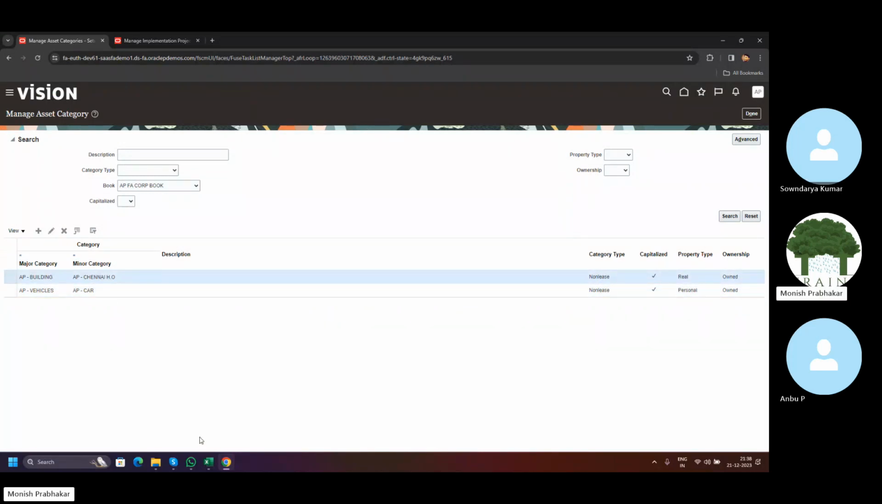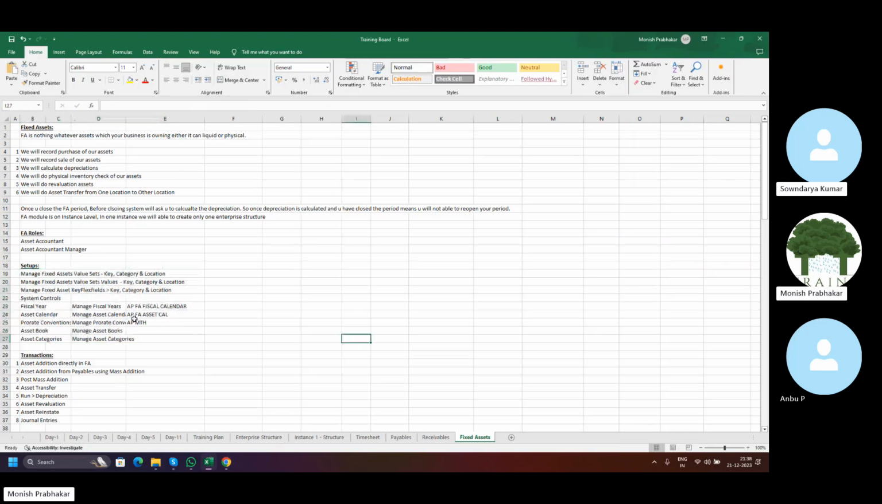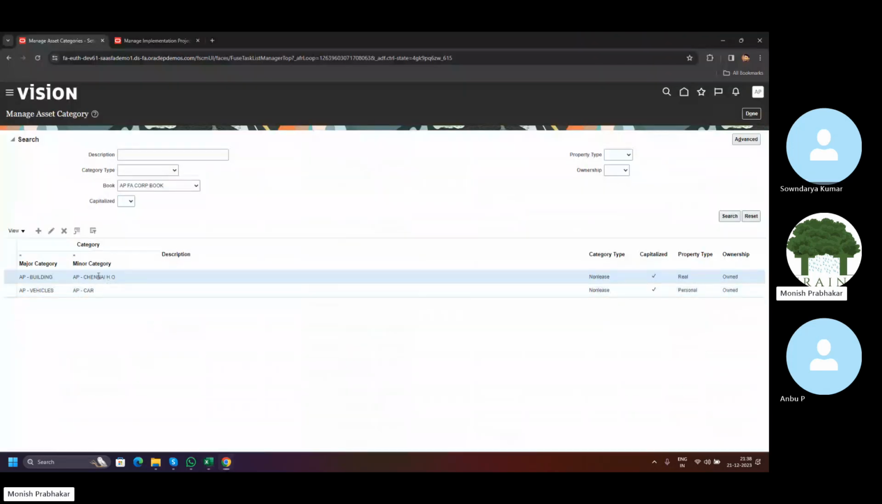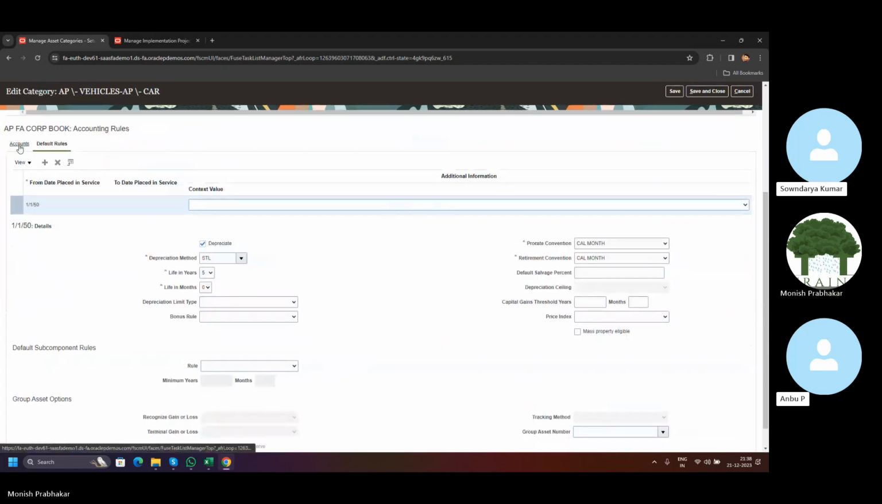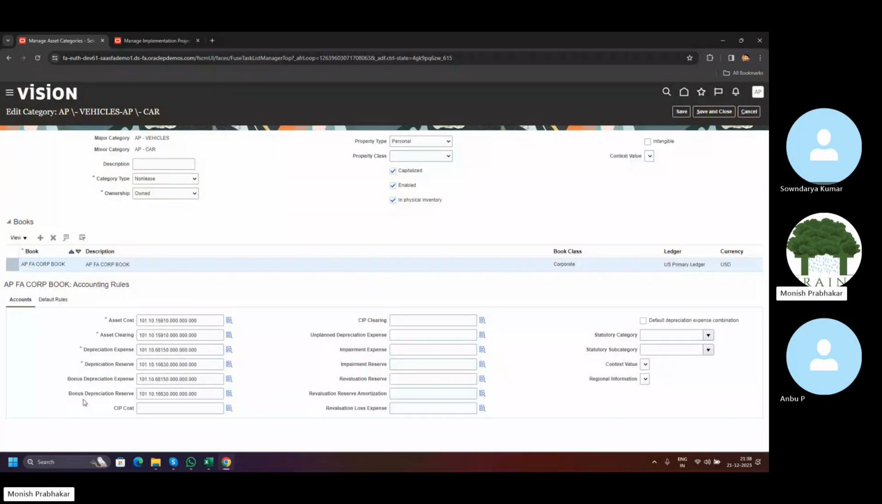But before creating assets, what we need to do is, you remember in the chart of accounts, we are not having proper values, correct? So I gave all the accounts as the same accounts. See, if you see here, asset cost, asset clearing, all the accounts I have not given properly. So tomorrow we will create some values and then we will map them here.